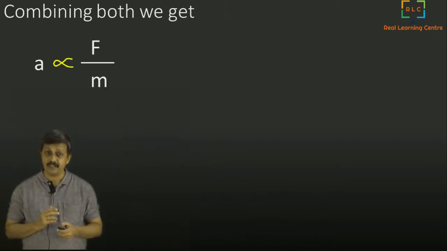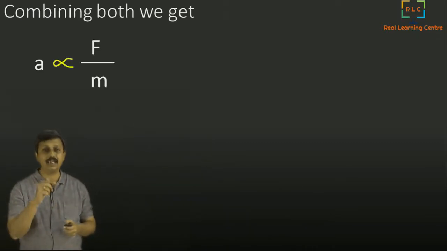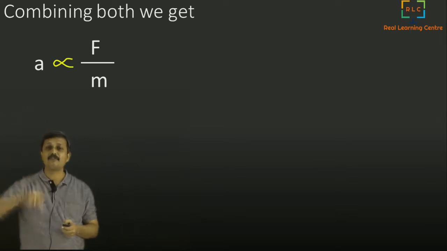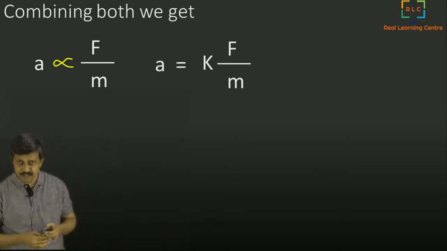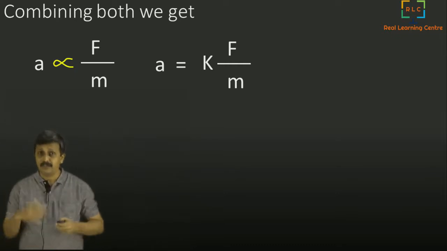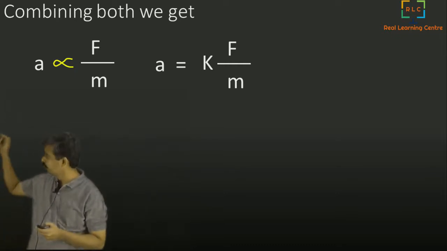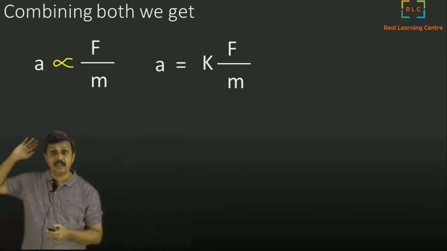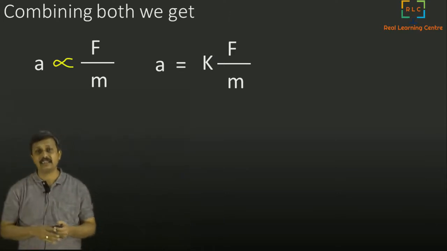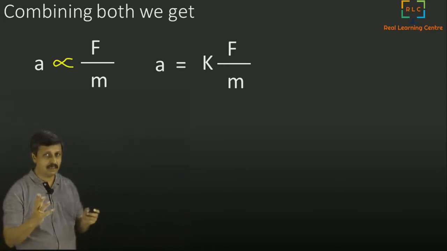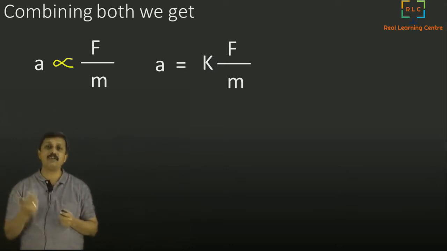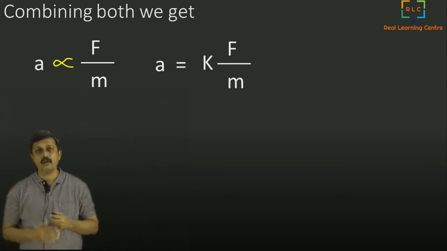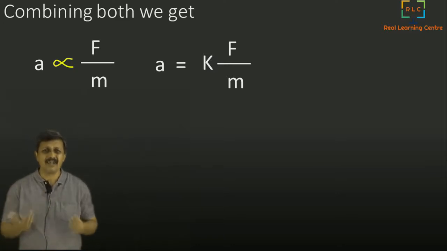So we could say A is proportional to F by M, as shown here. And whenever something is proportional, we can remove the proportionality sign and put an equal to sign with a constant. That is in math; when you learn proportions, you will be able to know that. A is equal to K into F by M. Now, K is just some constant.